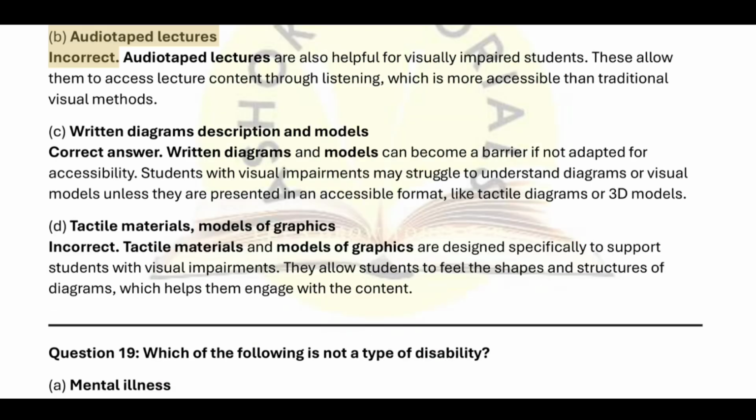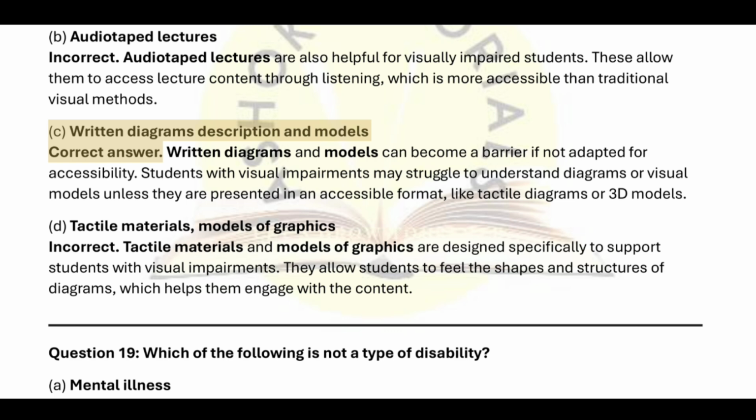B. Audio taped lectures. Incorrect. Audio-taped lectures are also helpful for visually impaired students. These allow them to access lecture content through listening, which is more accessible than traditional visual methods.